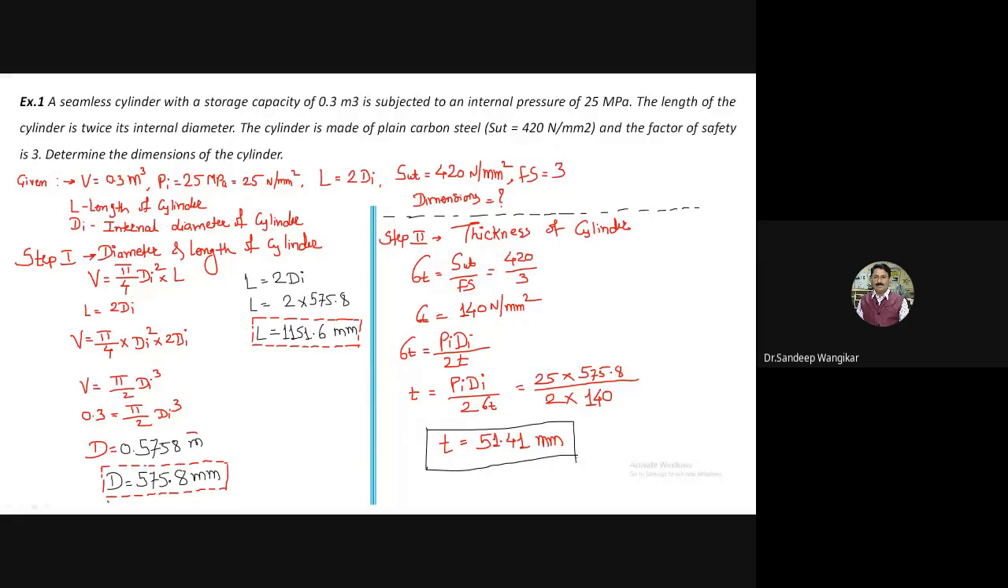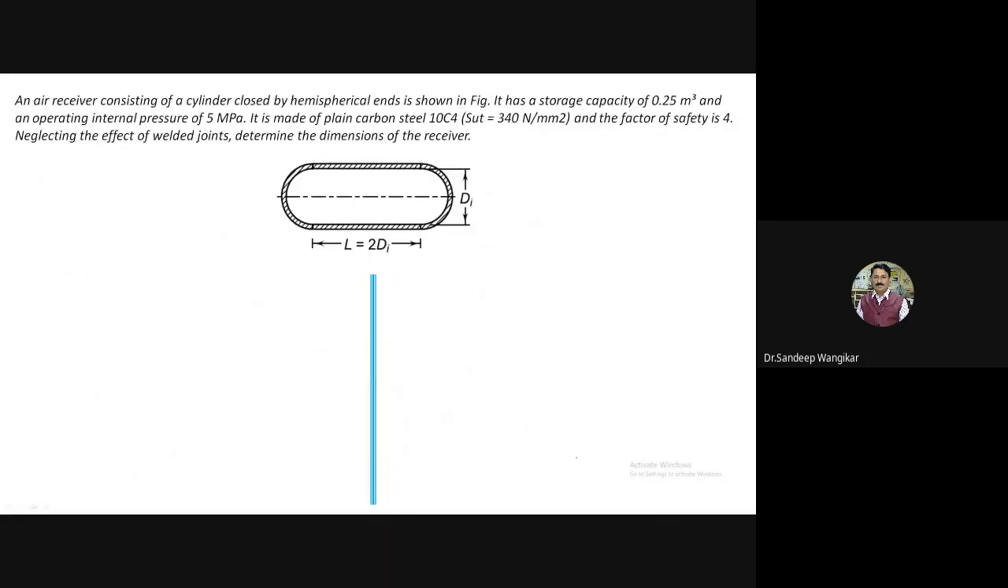Now, next we will go for a good numerical. I will say, not complicated or lengthy, but a good numerical in which we have considered the combination of the cases. So this I will say is problem number 2. An air receiver consisting of a cylinder closed by hemispherical ends. So see here, this is the cylinder closed by hemispherical end. I will show you here in this case.